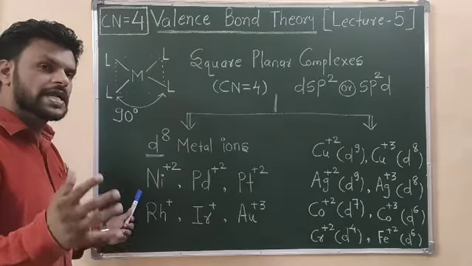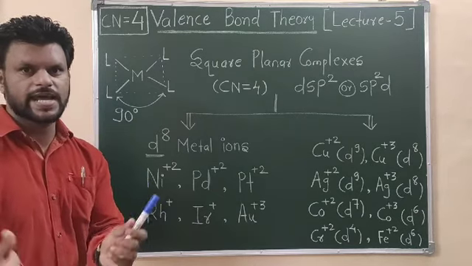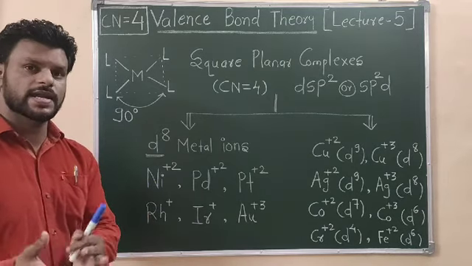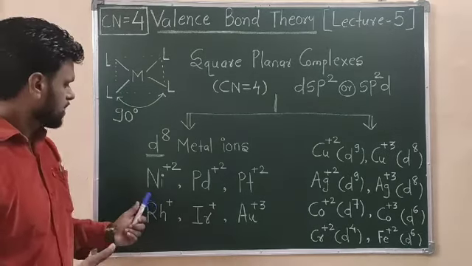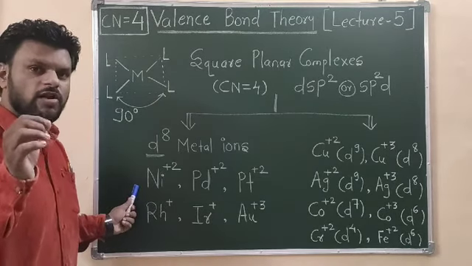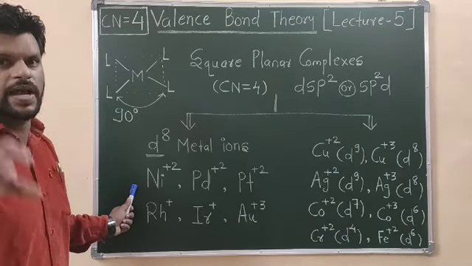Remember that nickel plus 2 ion with weak field ligands like chloride, bromide, iodide, fluoride and water will always form tetrahedral complexes with sp3 hybridization.